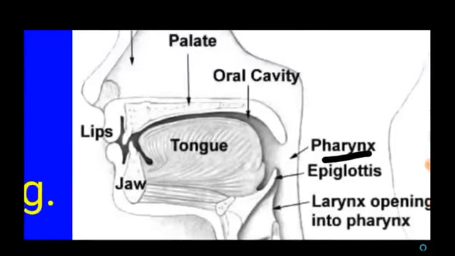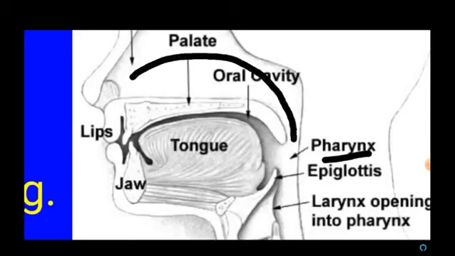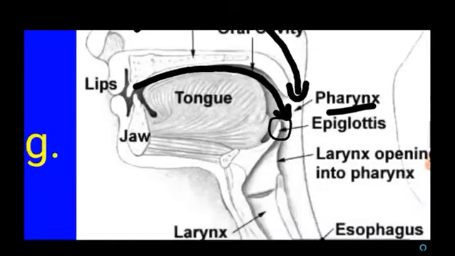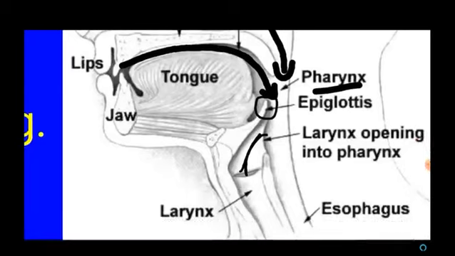food. So this is the nasal cavity. Through this the air reaches the pharynx, and this is the mouth cavity, the oral cavity. The food enters and reaches the pharynx. So at the time of swallowing, there is a cartilaginous flap of tissue, and this is the upper part of the trachea, the larynx. So that larynx is the opening of the trachea.